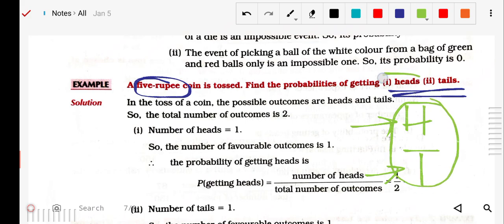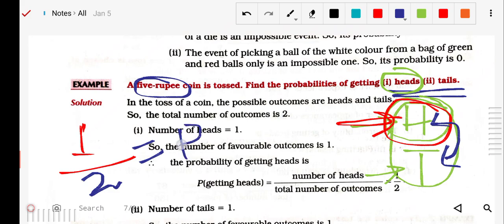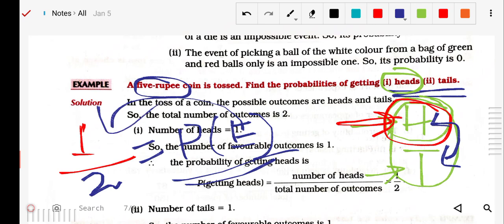Now, what is my desired outcome? What do you want, what is your favorable condition? You want the head. You are asking for the head. So how many heads are there? One head. So that is the one, divided by the total number of outcomes. Two. So one divided by two is the probability of getting a head.